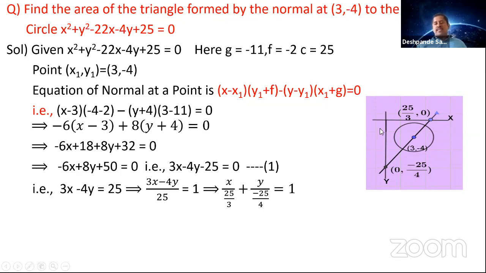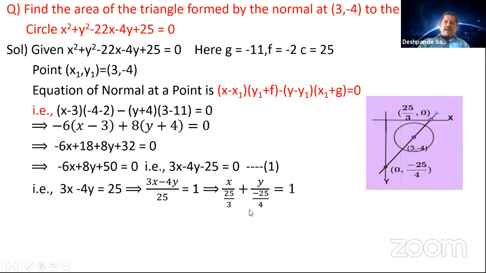Because it is the x-intercept on the x-axis, the point can be called 25 by 3 comma 0. On the y-axis, it is 0 comma minus 25 by 4. It is on the negative side because the value of y is negative. So x is positive and y is negative, which is the fourth quadrant. Now we are able to see a triangle here, and you're going to find the area of this triangle. When you say the x-intercept is 25 by 3 comma 0, it means the distance from the origin to this point is 25 by 3, and this value is minus 25 by 4. So the x-intercept value is 25 by 3 and the y-intercept value is minus 25 by 4.